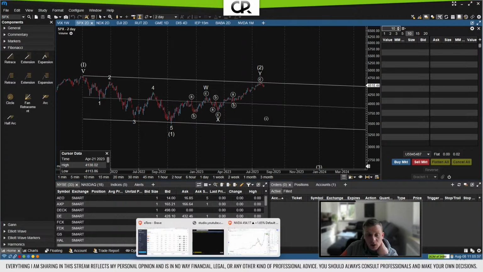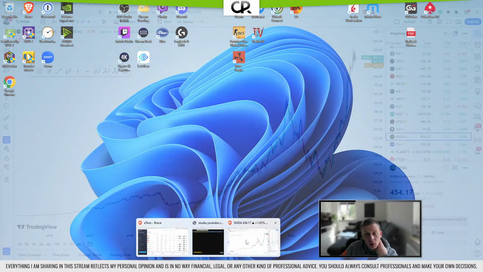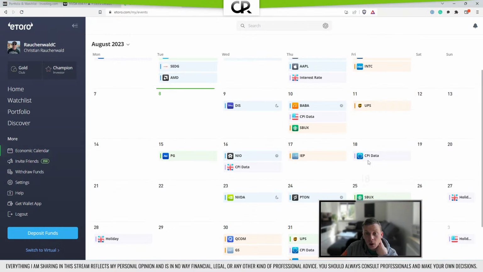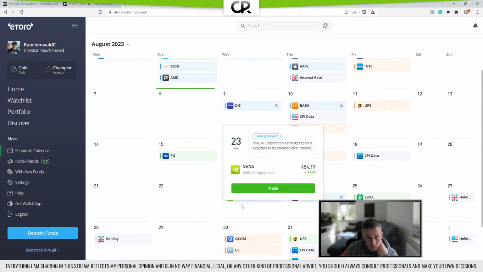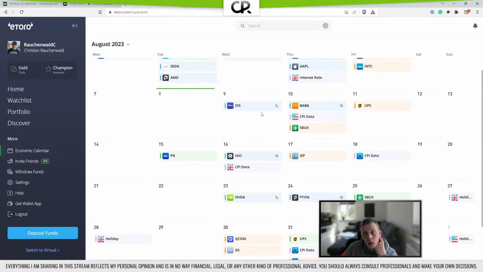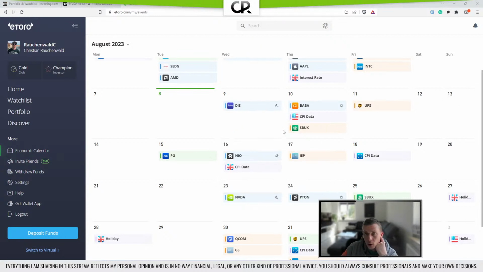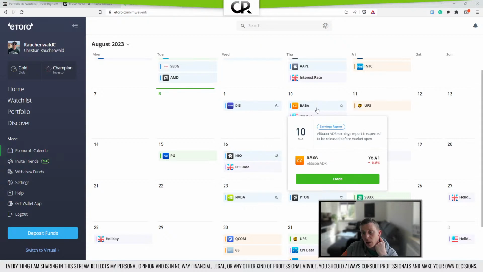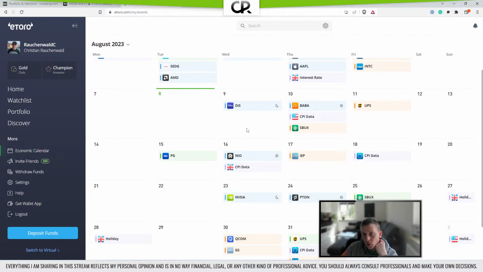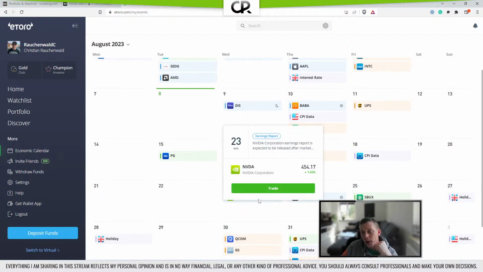It's going to be interesting to see the earnings of Nvidia and of Disney, to see if our Disney position goes in the direction that we think it should, or if it busts. The same with Alibaba, whether we move in the right direction and I'm proven right, or if it's one of those cases where I'm simply wrong. Then last but not least, on the 23rd, we're going to see how Nvidia does.